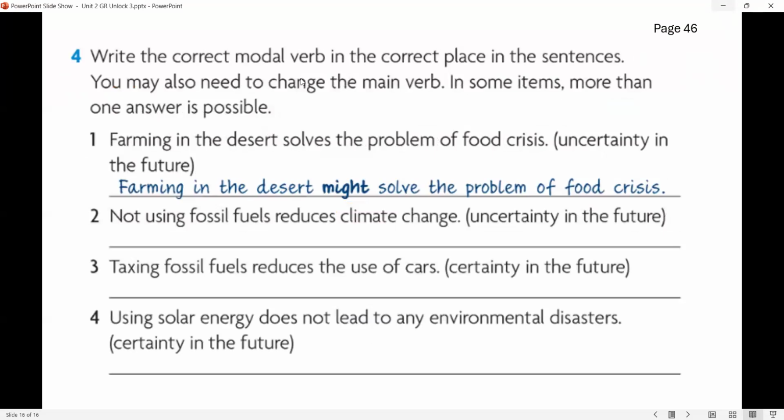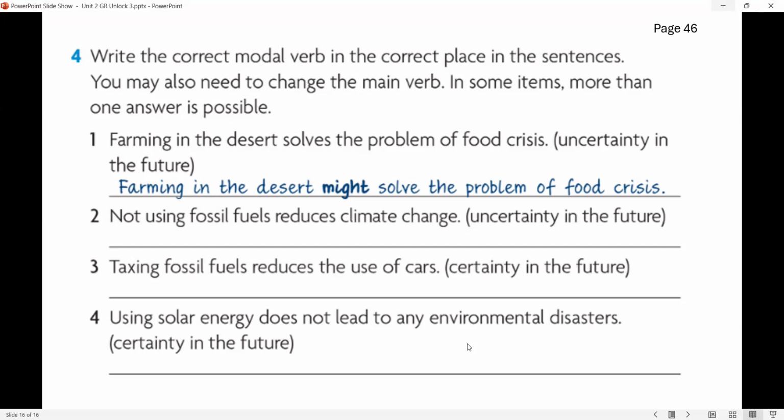Now the next exercise on page 46, it says write the correct modal verb in the correct place in the sentences. You may also need to change the main verb. In some items, more than one answer is possible. Look at the example. Farming in the desert solves the problem of food crisis. And you're going to show uncertainty in the future. And in the answer, we have: farming in the desert might solve the problem of food crisis.